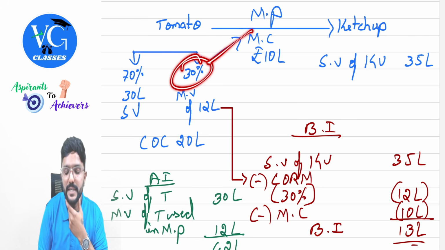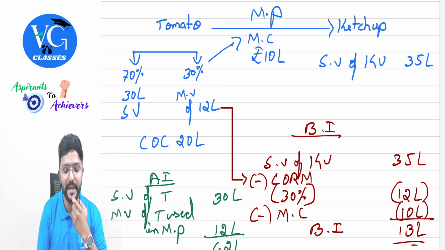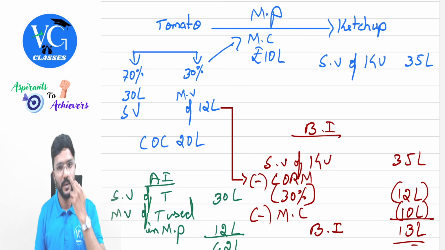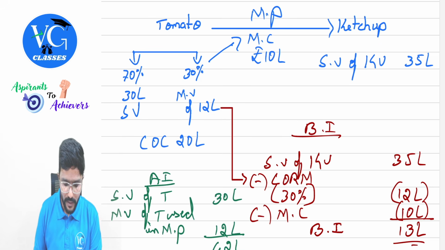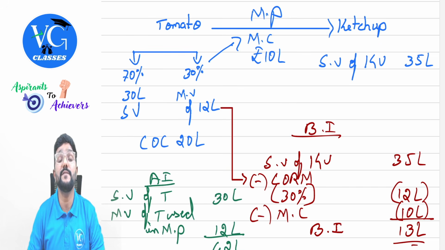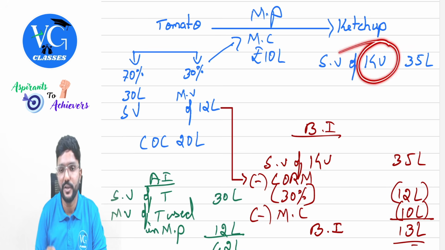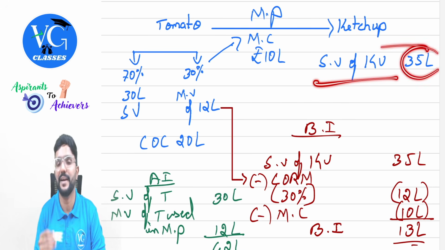I repeat, 70% of the tomato is sold for 30 lakh, straight away agriculture income. Whereas the remaining 30% is used in the manufacturing process. So we are not selling it in the open market. So I cannot consider sale value. Instead of that, what should I take? Market value. So what is the market value of that tomato which is used in the manufacturing process? 12 lakh. Okay, sir. Now, in order to convert tomato into ketchup, the assessee has incurred a manufacturing cost of 10 lakh. And later, whatever ketchup has been manufactured, it is sold. Sale value of ketchup is 35 lakh.